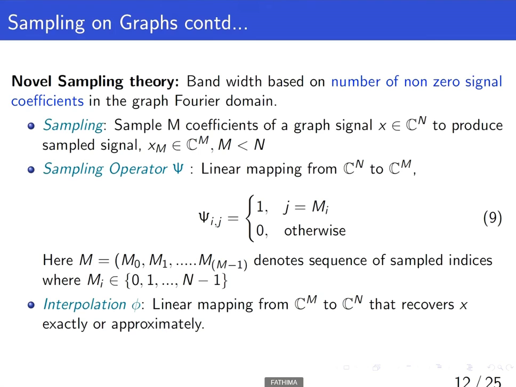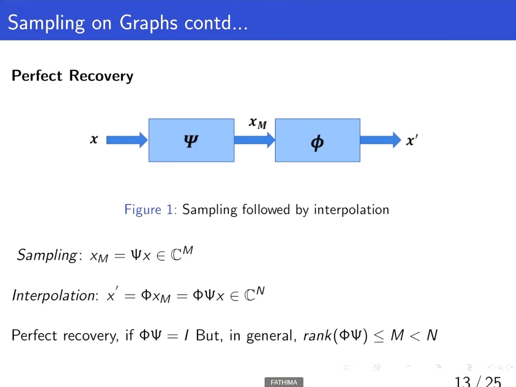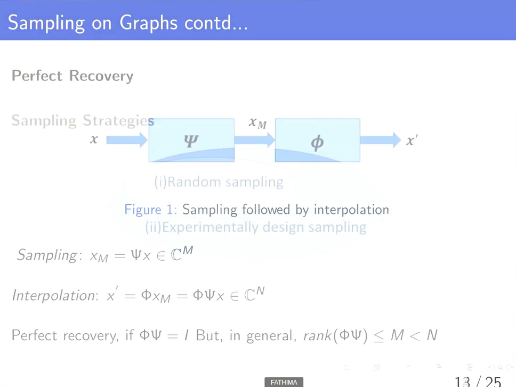Interpolation operator linearly maps from C^M to C^N that recovers x exactly or approximately. For perfect recovery, x hat is equal to x. But in general case, rank of Phi Psi is less than or equal to M less than N.